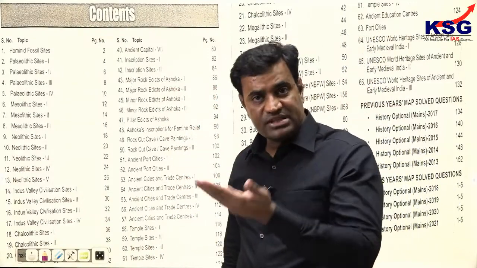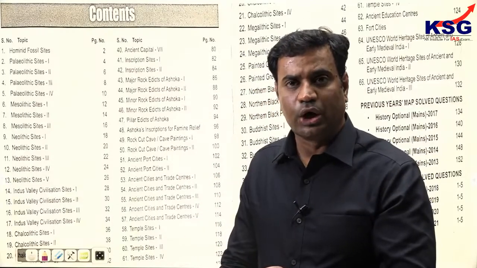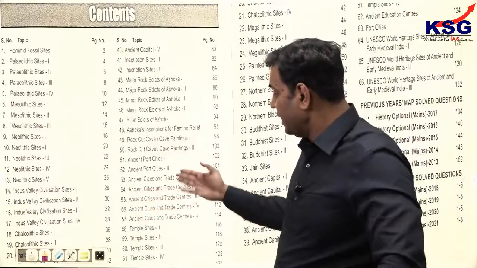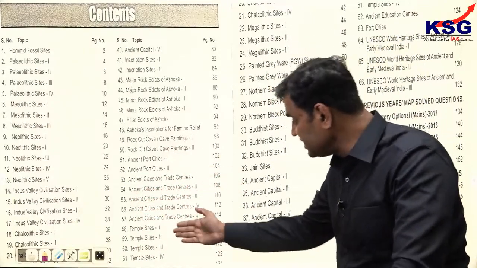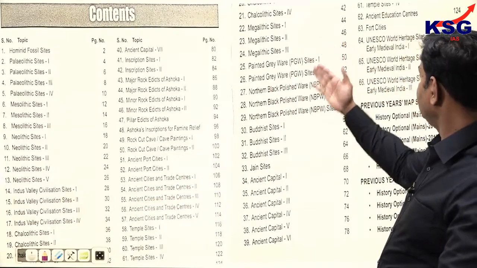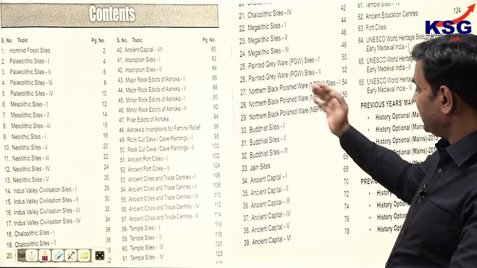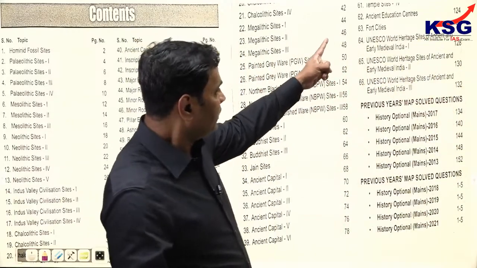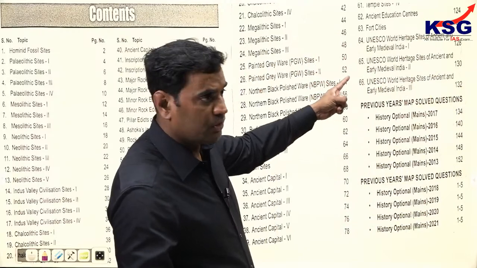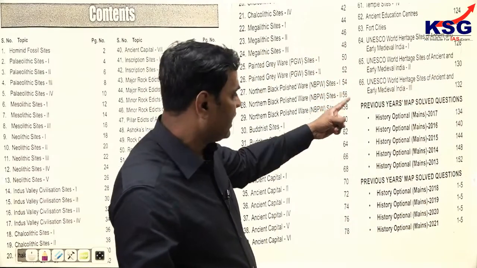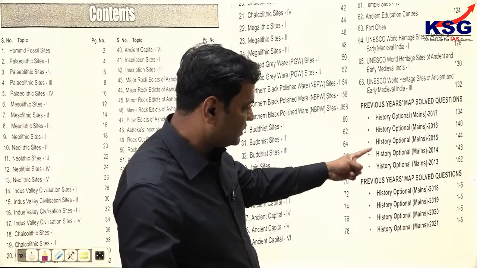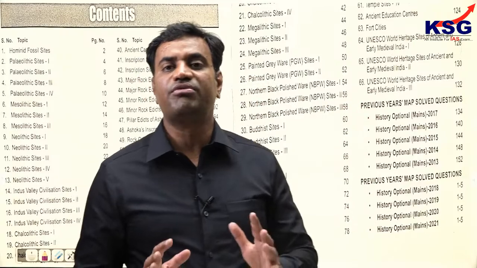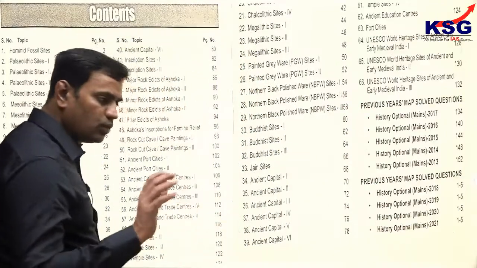In fact, in prelims this time a question was asked on Dhamnar Court. Dhamnar is mentioned in the map entries only, which was asked in prelims 2023. Then ancient cities and trade centers, temple sites, painted grey ware sites, Buddhist sites, Northern Black Polished Ware, ancient capitals again. UNESCO World Heritage sites are also given. We have 3 major maps of UNESCO World Heritage, with 40 sites in India. Then the history optional solved papers till 2021. Look into this. It covers more than 500 sites.